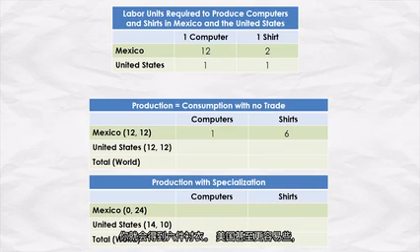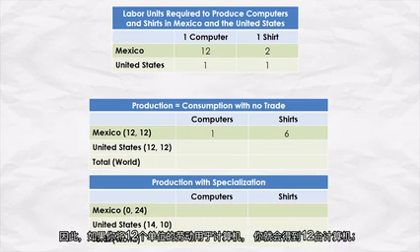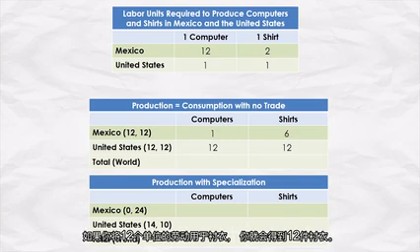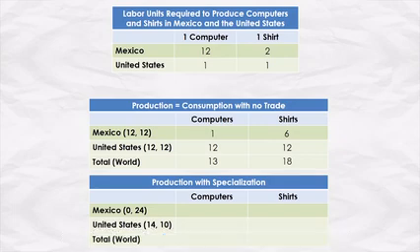United States, even easier, because it just takes 1 unit of labor to get one computer, 1 unit of labor to get one shirt. Therefore, if you devote 12 units of labor to computers, you get 12 computers. You devote 12 units of labor to shirts, you get 12 shirts. So the total world production of computers is 13 computers, and total world production of shirts is 18 shirts.